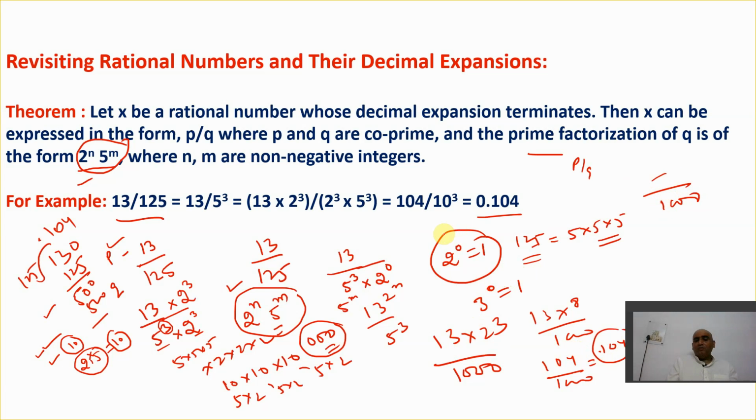So if you don't want to use long division, this is one process by which you can find the decimal expansion, because in the denominator you are converting into 2 raised to power n and 5 raised to power n, which turns every 2 and 5 into a zero. So that becomes very easy to write in the form of a decimal expansion. That's the point to remember.